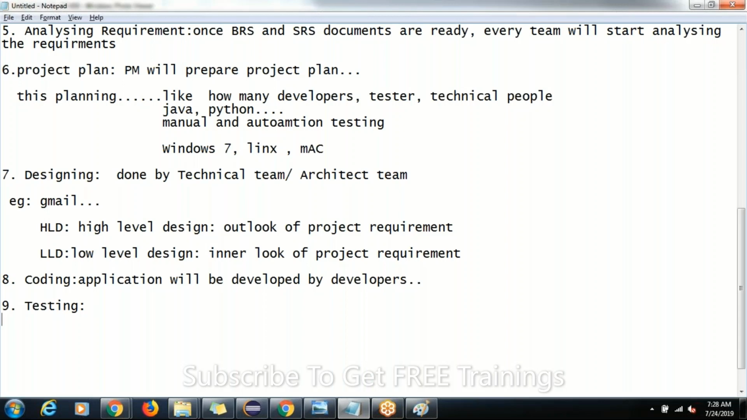Testing done by the developers is called as what? White box testing, guys. Consider it here: testing done by developers is called white box testing. Who will do this one? White box testing is done by the developers.